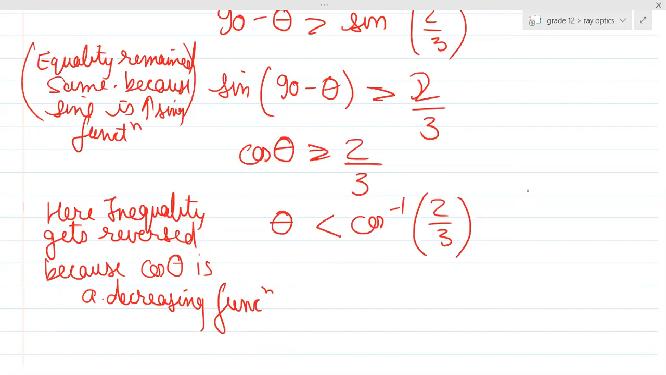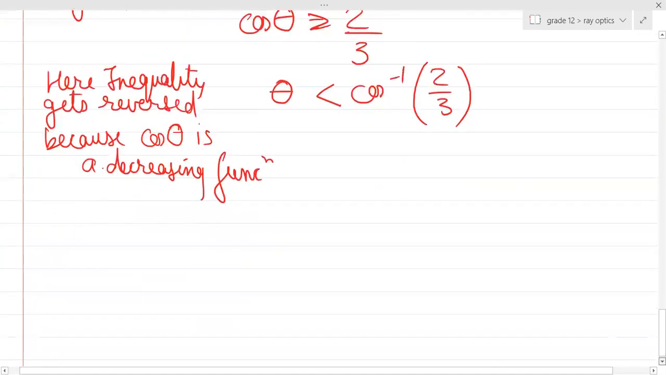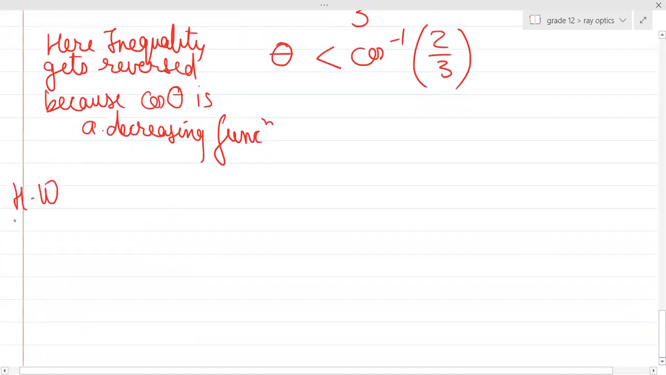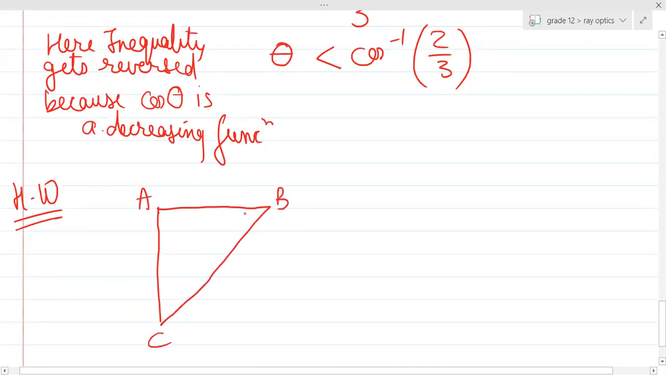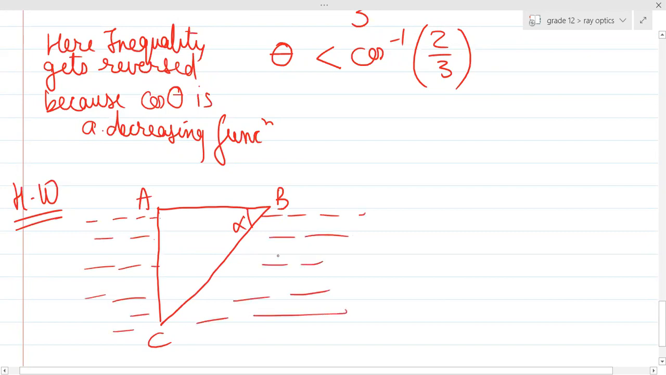Homework. Suppose, guys, again this is a prism. Let's say this is A, B and C. This angle is alpha and I have dipped this prism in water. Okay, so I have dipped this prism in water.